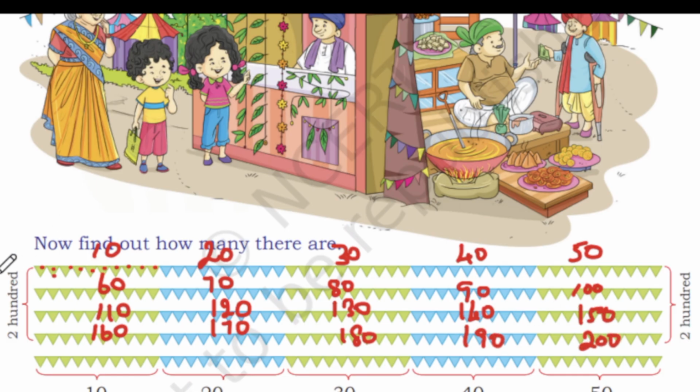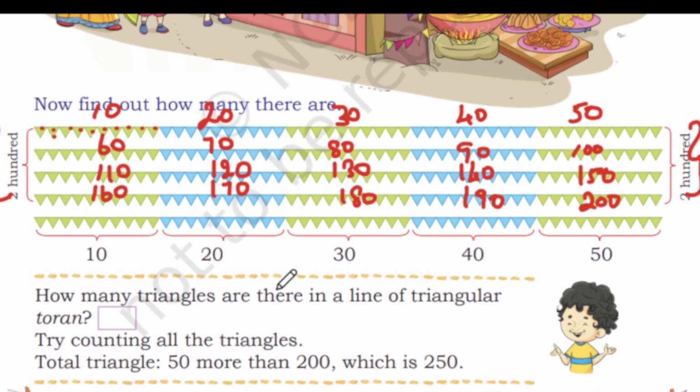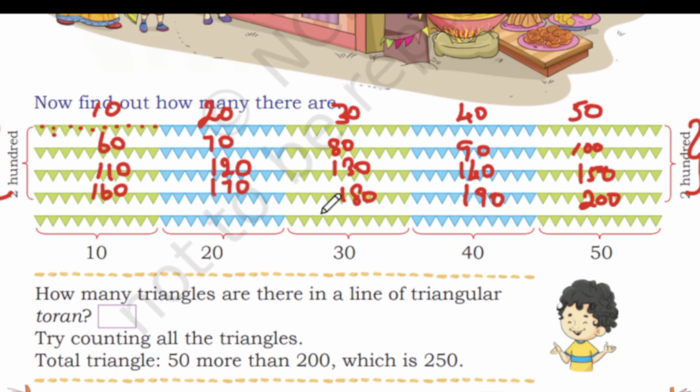So that's what they have written here also, 200, right? And in the bottom row we have a few more torrents. So we have 10, 20, 30, 40 and 50. So here we have 200, and in the bottom row we have 50. So 200 plus 50 is equal to 250, right?